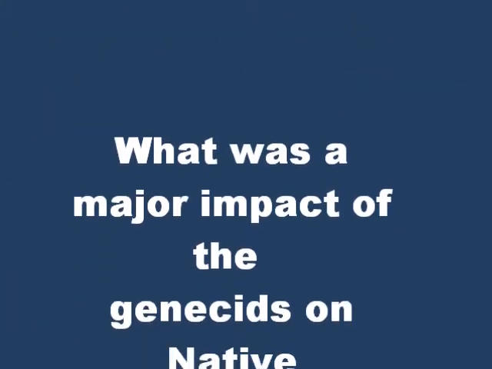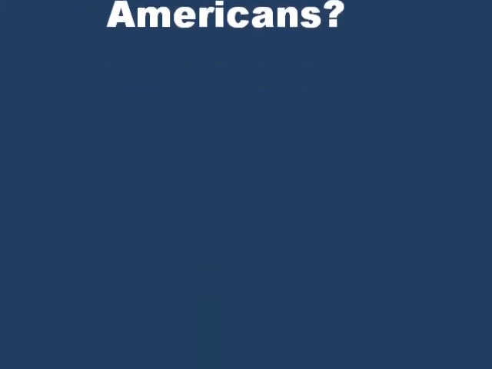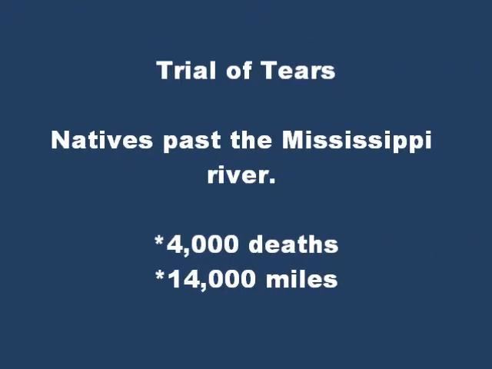What was a major impact of the genocides on the Native Americans? One of the major genocides was the Trail of Tears, which was to remove the Native Americans that were past the Mississippi River. This resulted in 4,000 deaths of them having to travel 14,000 miles.